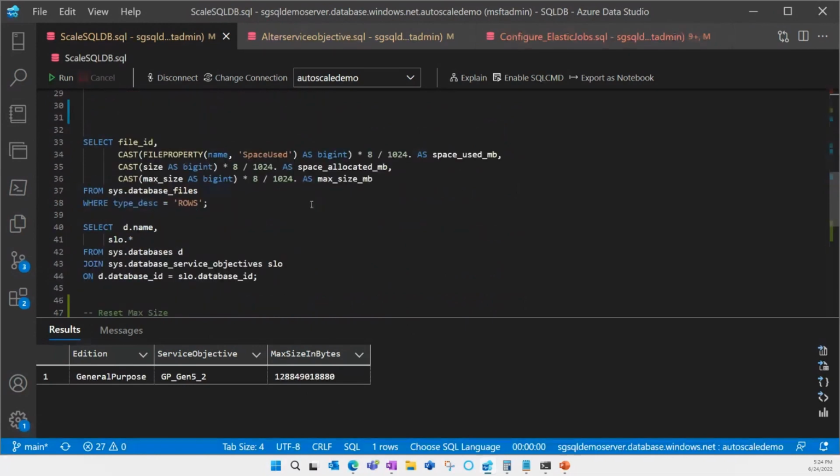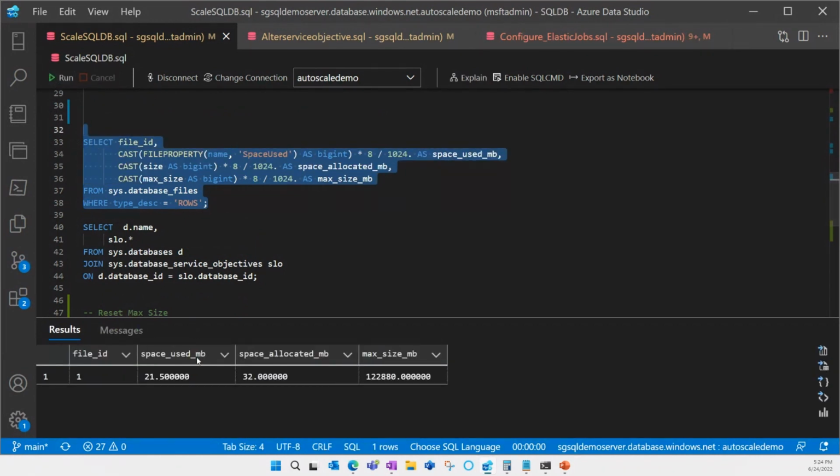So if you go and look at the database itself, you can see it's really only using 21 megs. It's got 32 megs allocated, but my max size is now bigger. And because we're not really moving anything, there's no interruption on the database. So as a DBA, I can go in, monitor my size, and make my changes dynamically. I don't have to bring the instance down in any way, and I can do it all with Transact-SQL.